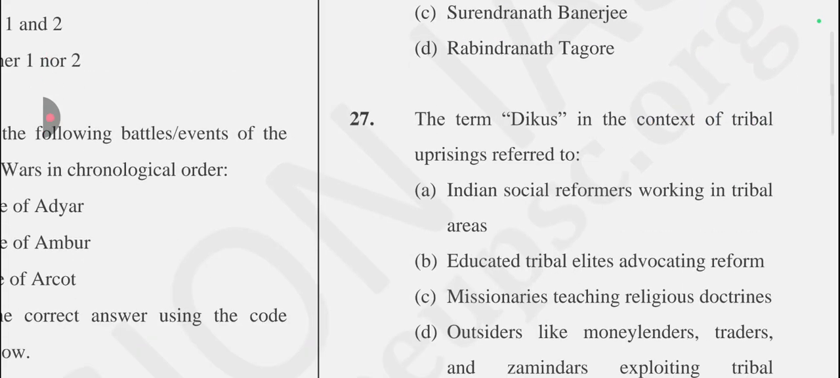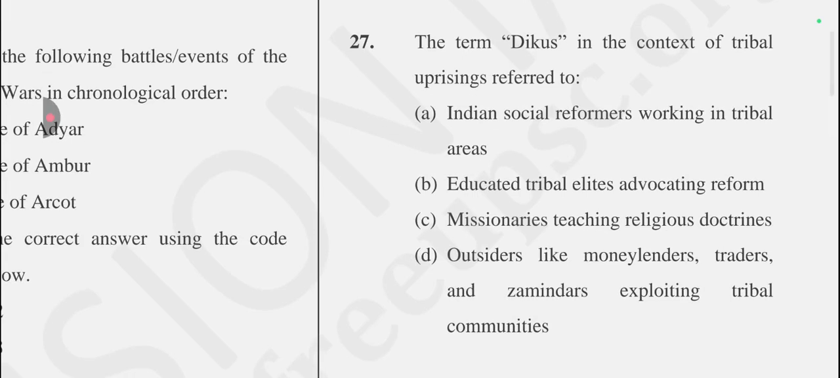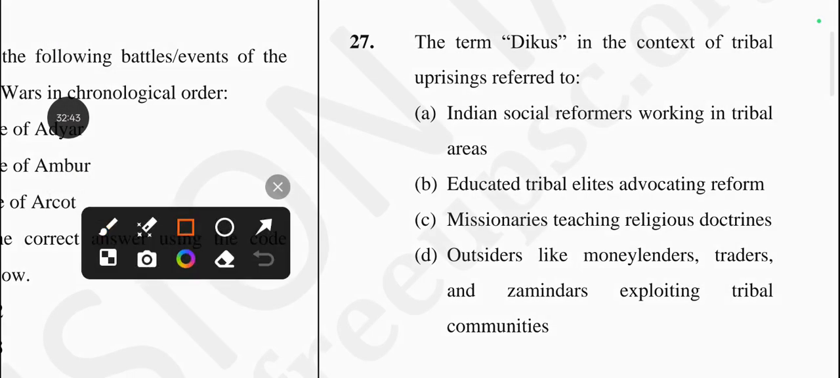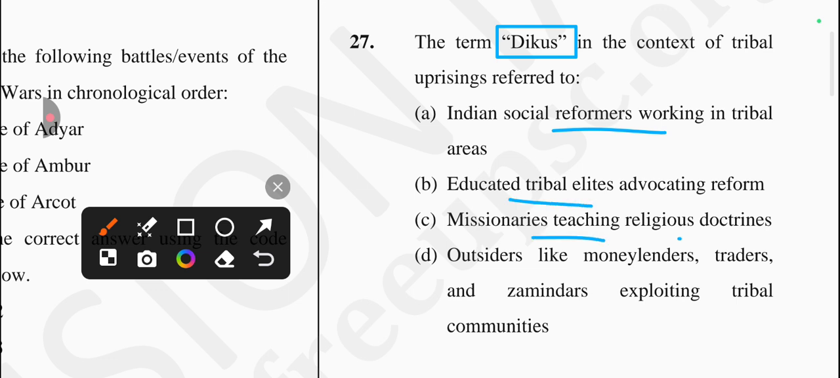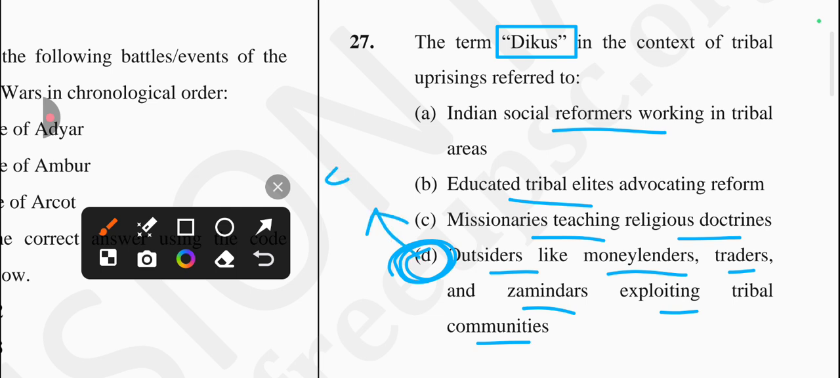Let's come to the next question, which is: the term Dikus in the context of tribal uprising refers to, okay. So first one is Indian social reformers working in tribal areas, educated tribal elites advocating reform, missionaries teaching religious doctrines, outsiders like moneylenders, traders, zamindars exploiting tribal communities. Yes, option number D is the correct one related to the Dikus. And if you're talking about the moneylenders, traders, ये Dikus word generally कहाँ पे यूज़ किया गया था, सोचो,